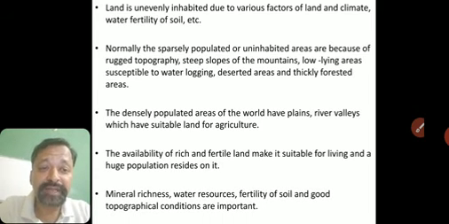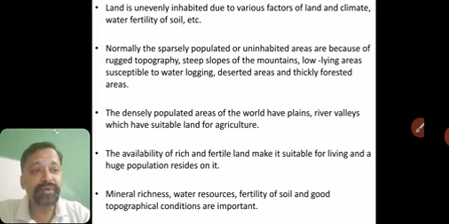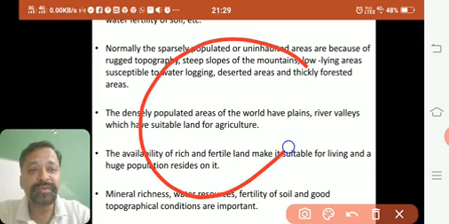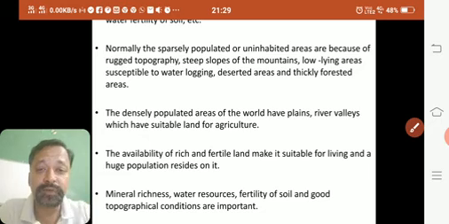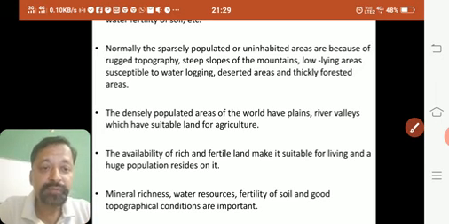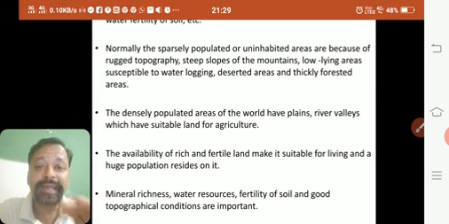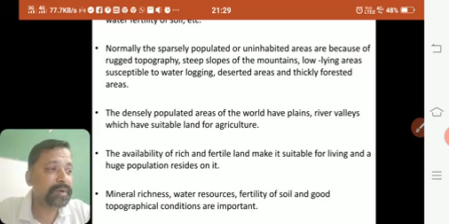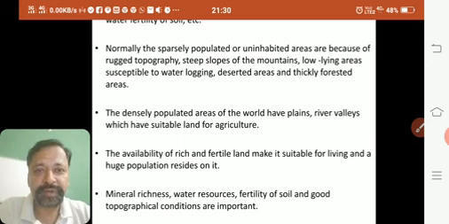Mineral richness, water resources, fertility of soil, and good topographic conditions are important. So all this we have seen, and we are coming to the conclusion that mineral resources, water resources, fertility of soil, and good topographical conditions are important for any particular place to be densely populated, or for the inhabitation of people. It is very important. I hope we are very clear with all these topics now.